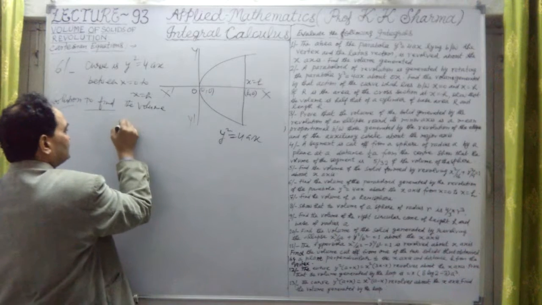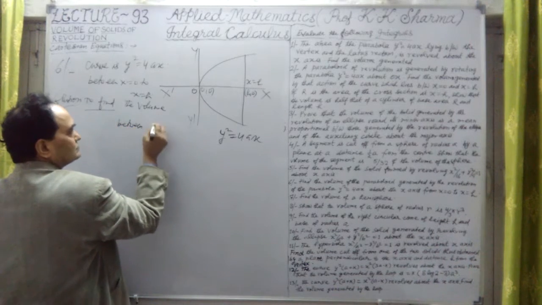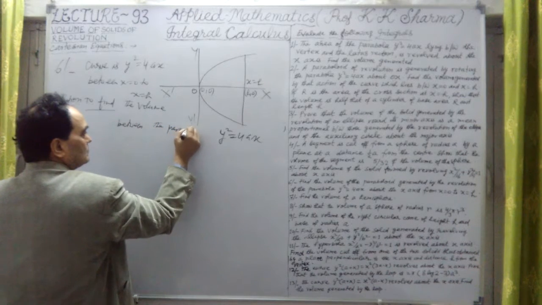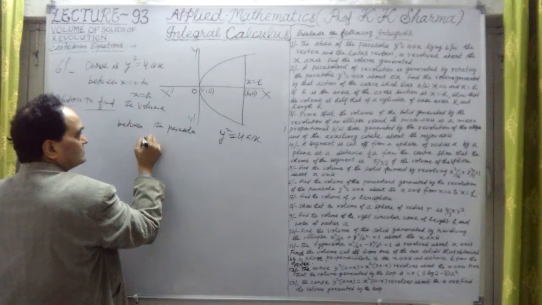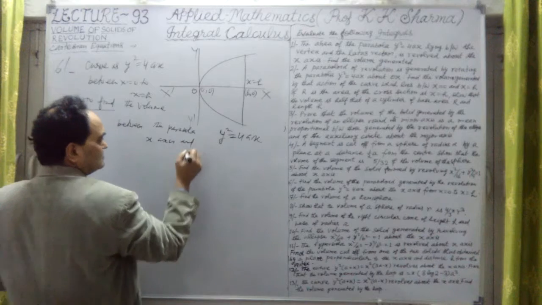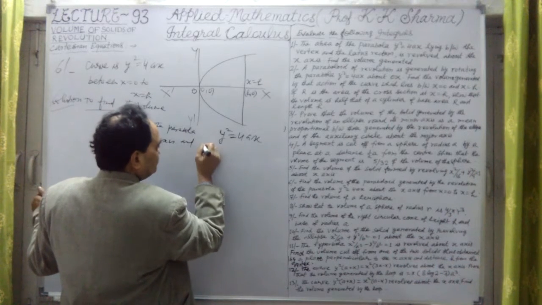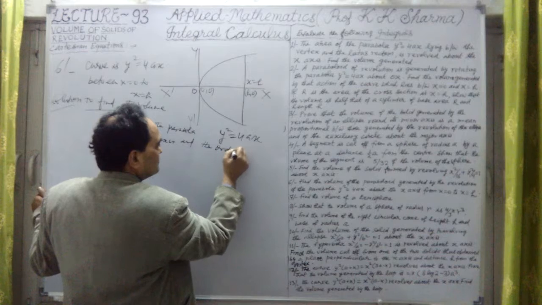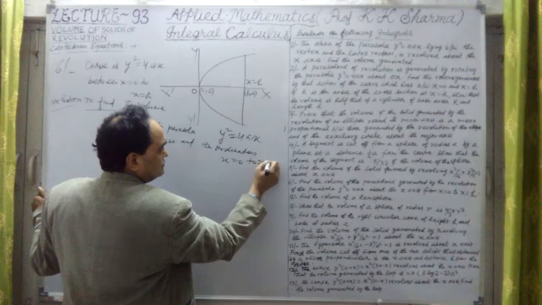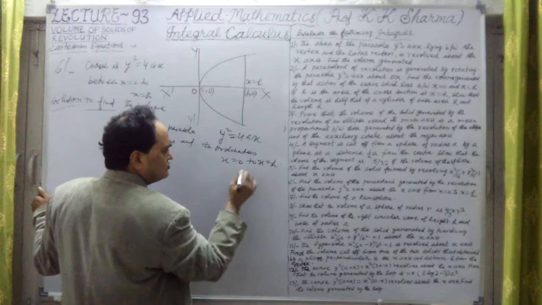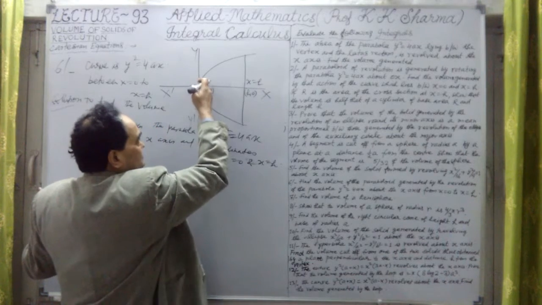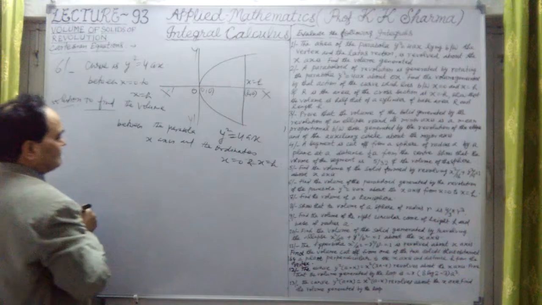To find the volume between the parabola, the x-axis and the ordinates x equal to 0 and x equal to h. There are two ordinates here, x equal to 0 and x equal to h. At 0 it is the pole only, the origin. That is the point here.